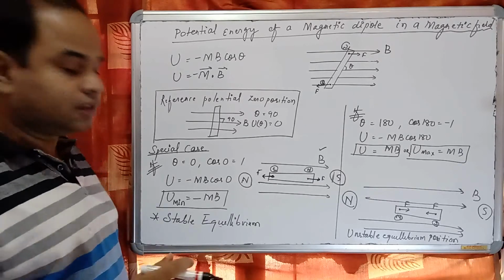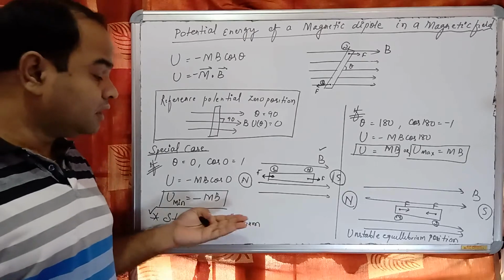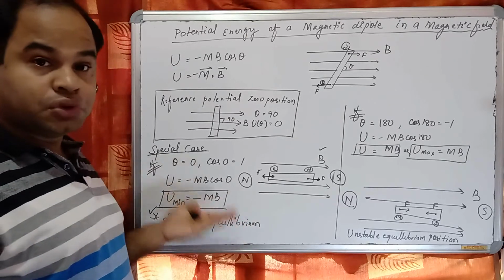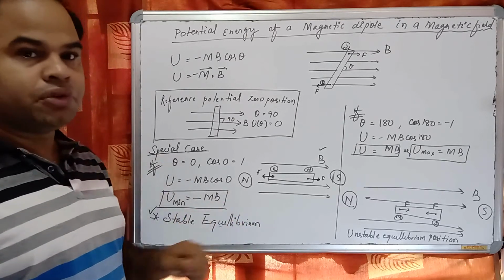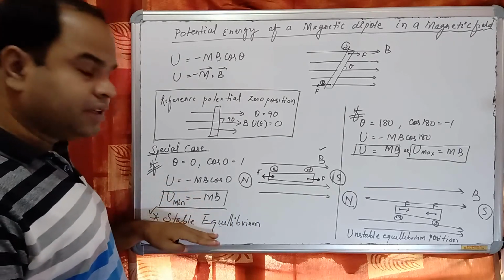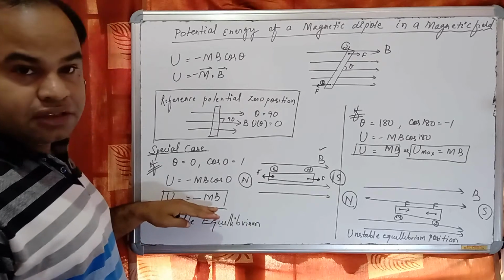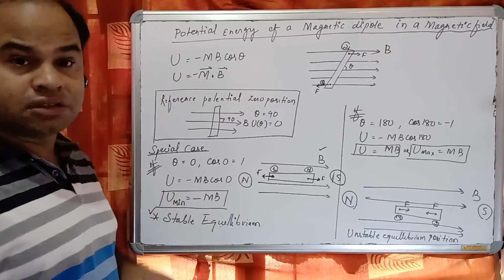So we say this is a stable equilibrium position. So it is a stable equilibrium position. We should remember that energy is minimum and stability is maximum. So in this case energy is minimum, so stability is maximum.